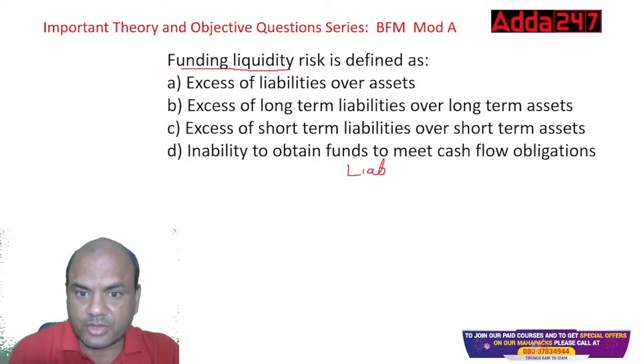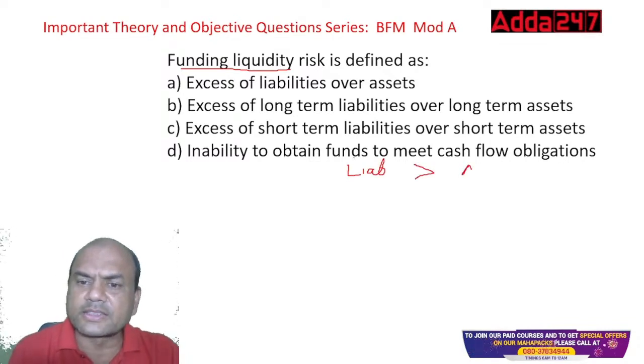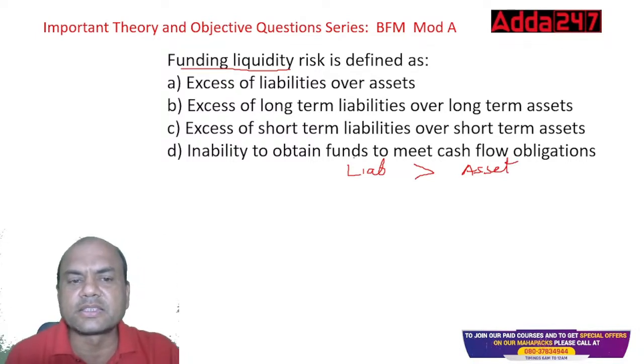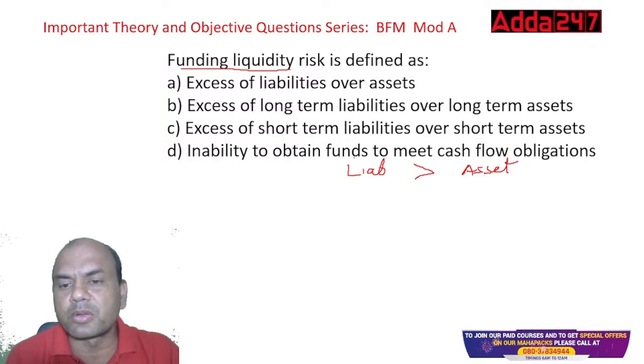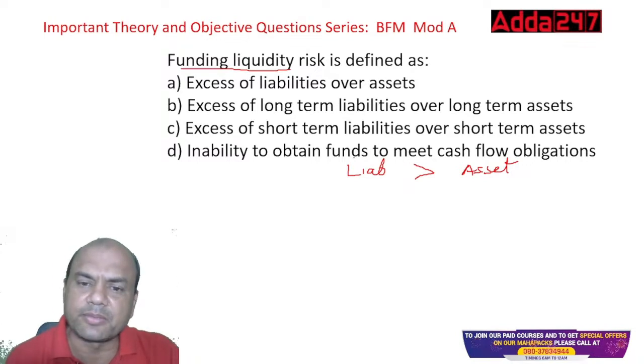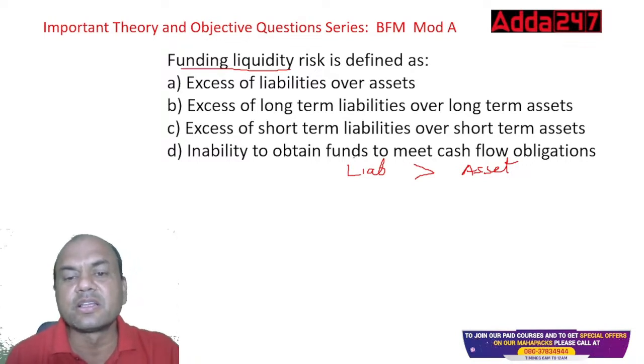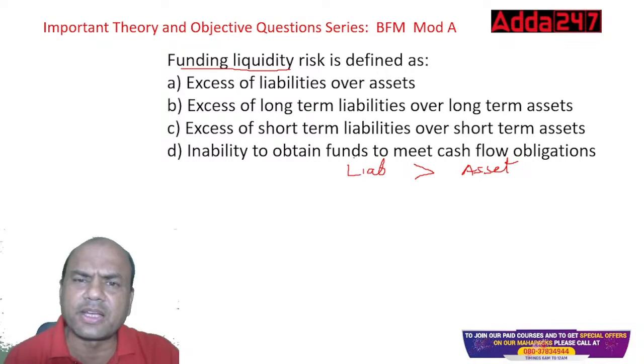Liabilities greater than assets. In all the cases, the logic is the same. Liabilities are greater than assets here. Over here, excess liabilities over assets. Here, long term over long term. But after all, the same. Liabilities and assets, short term over short term. The logic is the same: liabilities over assets. So the logic is liabilities are more than assets. So definitely that is the answer.